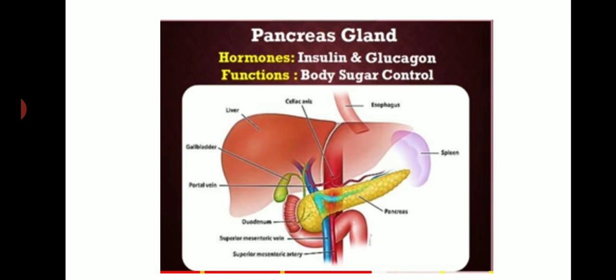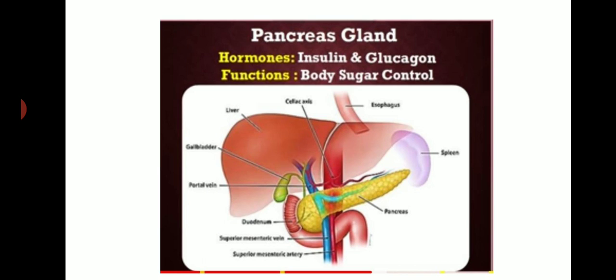So the next one is pancreas. As I told you, the pancreas acts as an endocrine as well as an exocrine gland. Mainly it secretes two hormones, insulin and glucagon. So it helps in digestion as an exocrine gland, and it regulates sugar level as an endocrine gland.